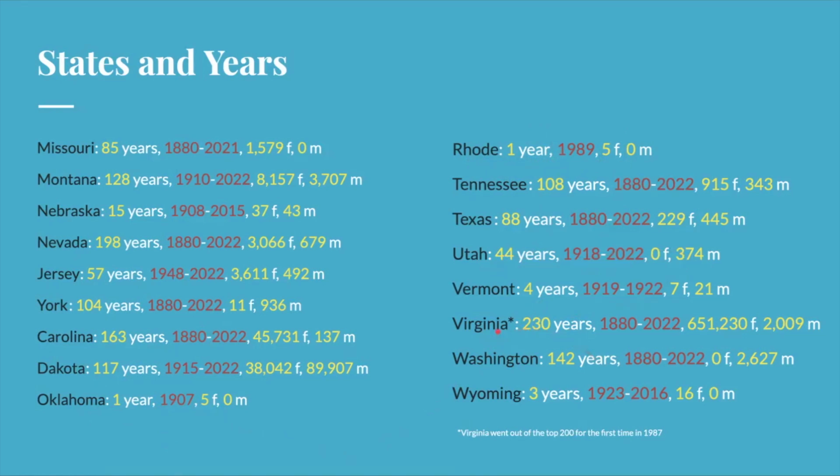And the other really big state is Virginia, but this one is not exactly coming from the name of royalty. This state, Virginia, is named after Queen Elizabeth I, the Virgin Queen. I don't know why they call her that, honestly, but that's where Virginia comes from, and you can see that the virgin part is in there. But it covers the whole span from 1880 to 2022 with 651,230 girls and 2,009 boys named Virginia.